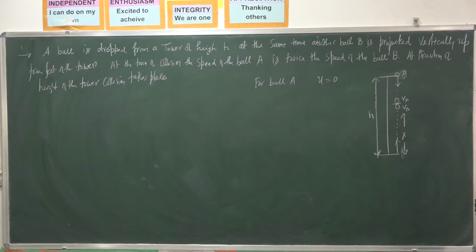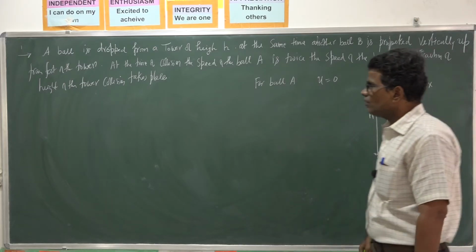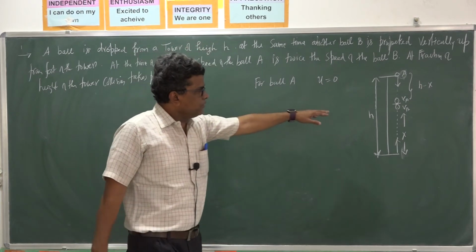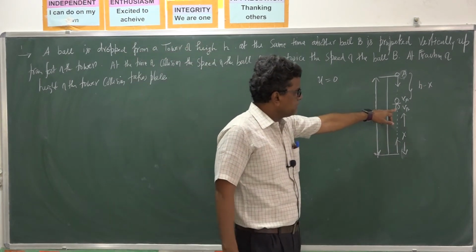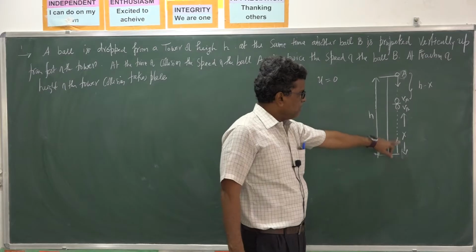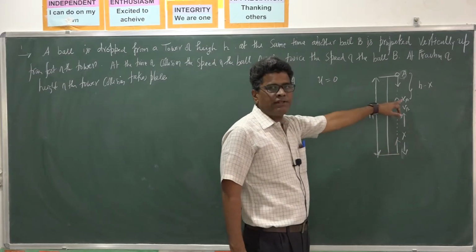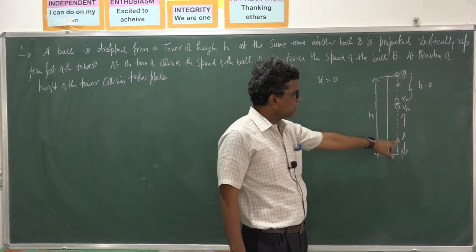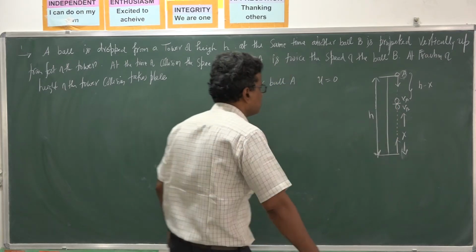So the remaining distance traveled by ball A is h minus x, and ball B travels a distance x from the ground.